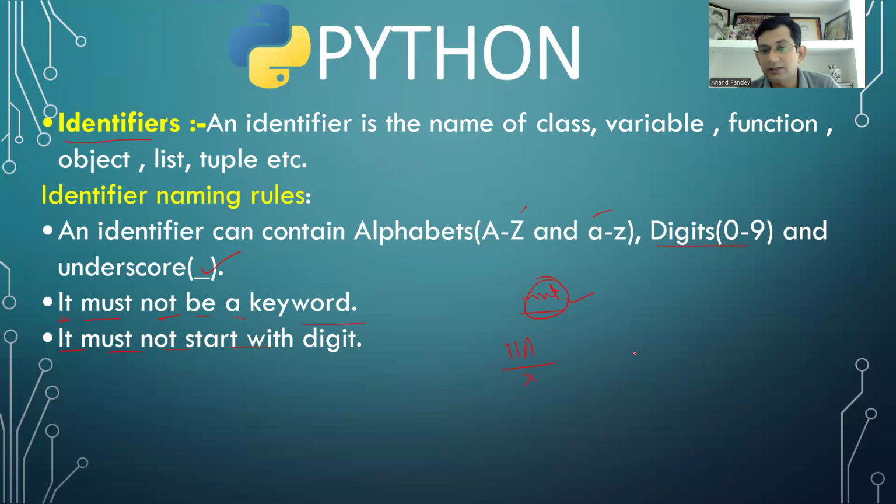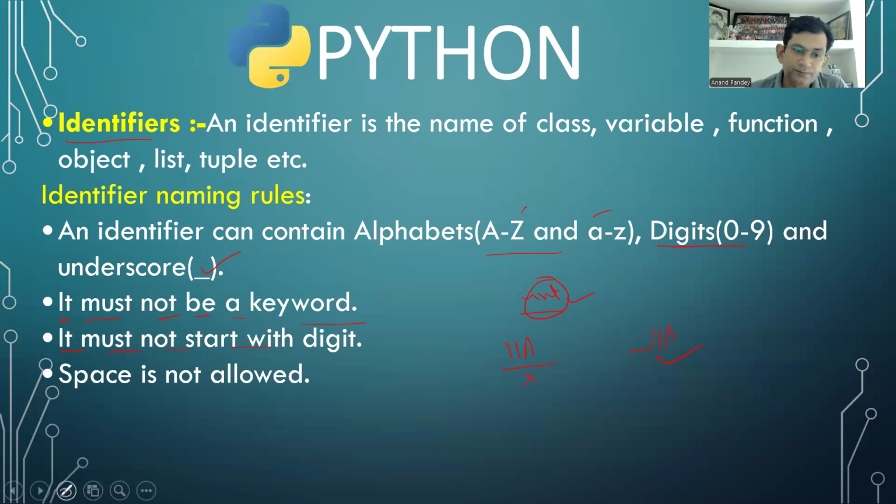Even you can write underscore 11a. It is correct. This name of a variable, function, or anything is correct. Underscore is allowed at the beginning as the first character. Underscore is allowed. Alphabets are allowed, but digits are not allowed. Please remember that it must not start with a digit. This is the third rule.